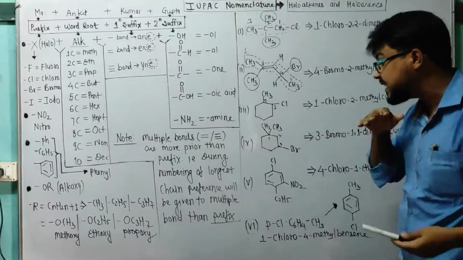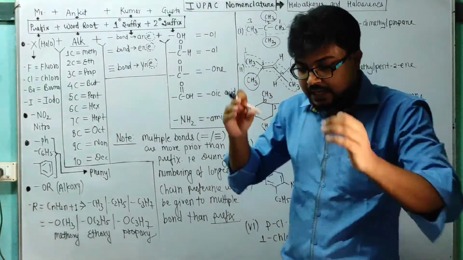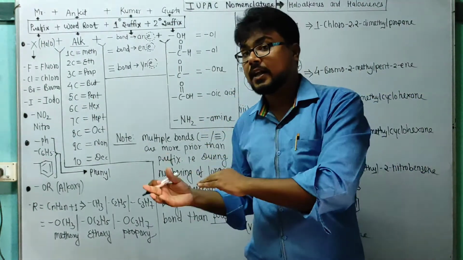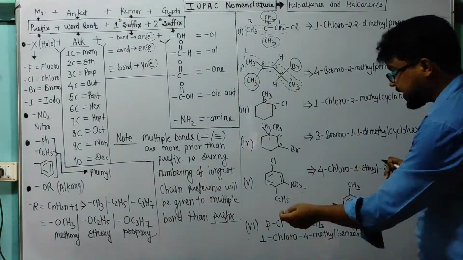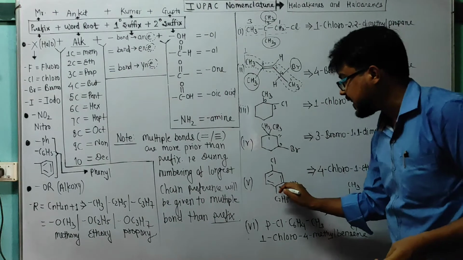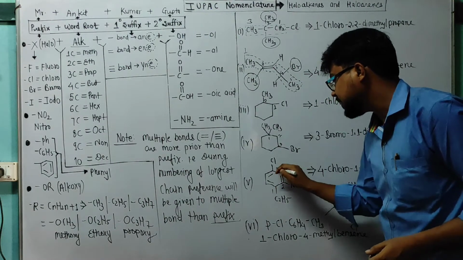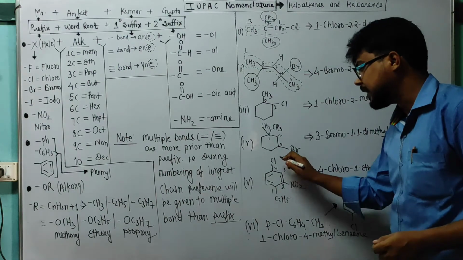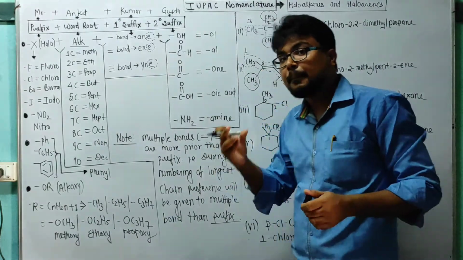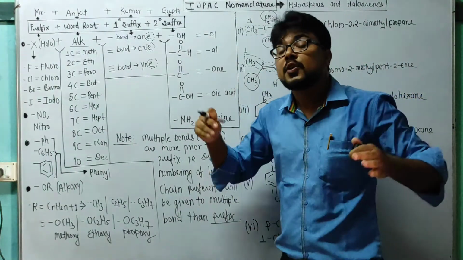Suppose a benzene ring is there. So students, near so dear you have to follow. Near so dear means the group which is near, it is dear for me, and the group which is far, it is bekar. Okay. So check 1, 2, 3, 4. If I start numbering from here, I will get 1, 2, 3, 4, that's the lowest set of locants. What is the meaning of lowest set of locants? Means the positions where groups, prefixes, or substituents are attached.